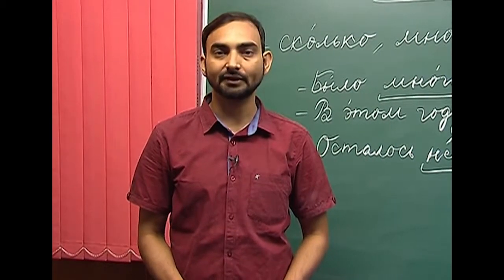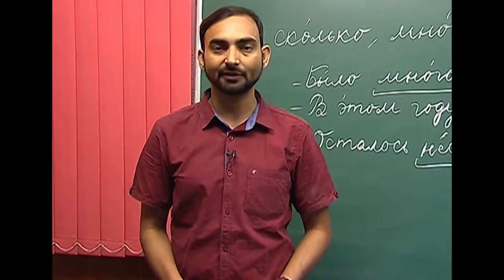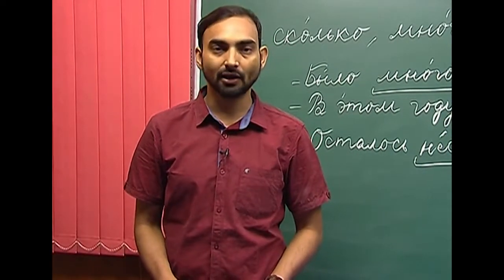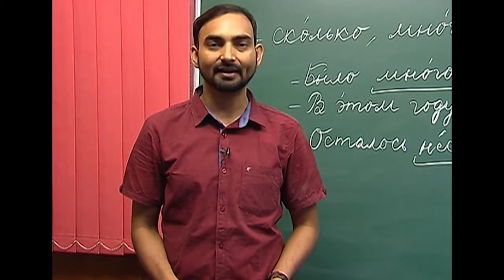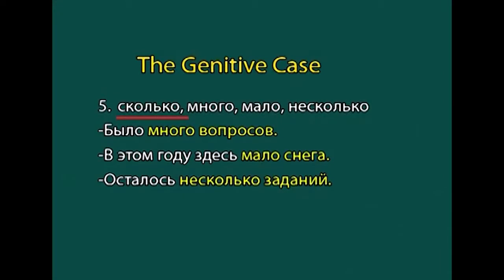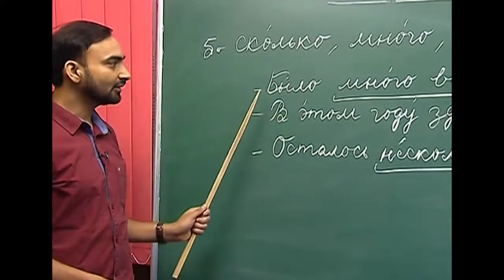The genitive case of nouns is also used after certain words which denote the relative quantity of nouns. For example, skolka, stolka, mala, mnoga, neskalka and others. Skolka, we have already done this word before. Skolka is how many or how much. Mnoga is a lot. Mala is few. Neskalka is several. Let us look at the examples where these words have been used.